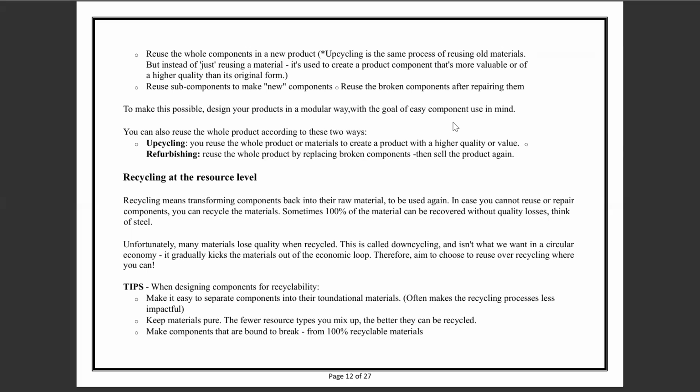The second way is recycling at the resource level. Recycling means transforming components back to their raw material to be used again. In this way, if you can't reuse or repair components, you can recycle the material. Sometimes 100% of the material can be recovered without any quality loss, like glass. Unfortunately, many materials lose quality when recycled. This is what is called downcycling. This is not what we want in a circular economy, because it gradually kicks the product out of the economic loop. Therefore, aim to choose reuse over recycling where you can.